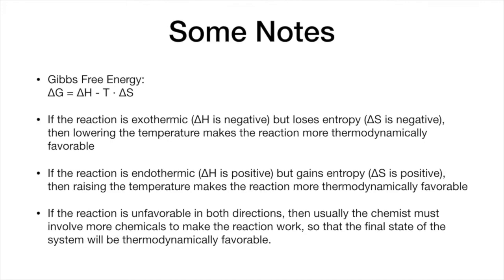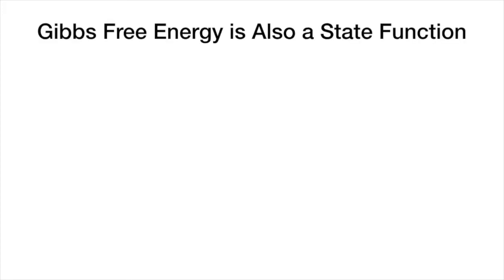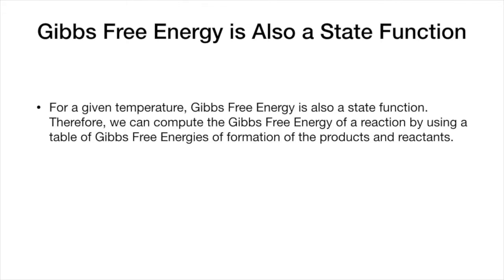So usually it means he's got to come up with a more complex reaction or set of reactions, so he's got to include more things so that the end products will be more thermodynamically favorable. So we talked about state functions last time, and Gibbs free energy is also a state function. So for a given temperature, we can compute the Gibbs free energy of reaction by using tables that have Gibbs free energy of formation for both the products and the reactants.